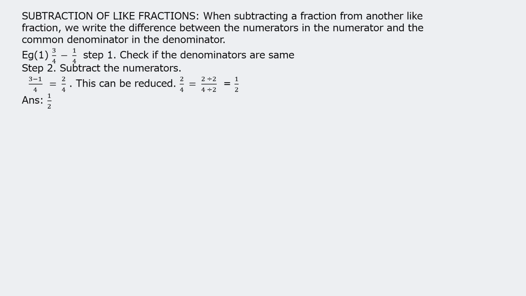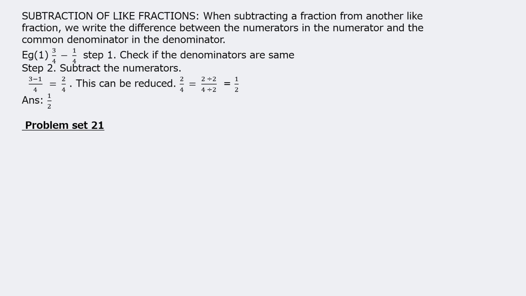Seventh sum, 9 upon 12 minus 2 upon 12. That is 9 minus 2 upon 12. So the answer we get is 7 upon 12. For homework, children, 8th sum, 10 upon 15 minus 3 upon 15. You will solve this as homework. Let us go to the next question.